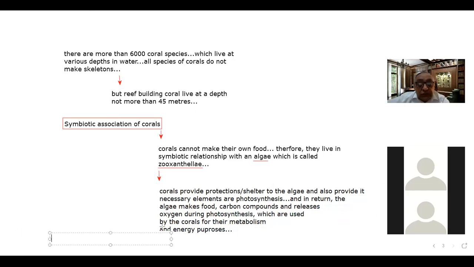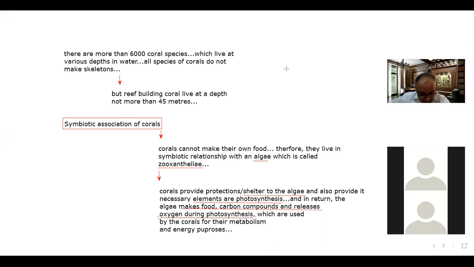The coral provides shelter to the algae and also provides the necessary elements for photosynthesis. In return, the algae makes food, meaning carbon compounds, and releases oxygen during photosynthesis, and both are used for metabolism, respiration and energy purposes.